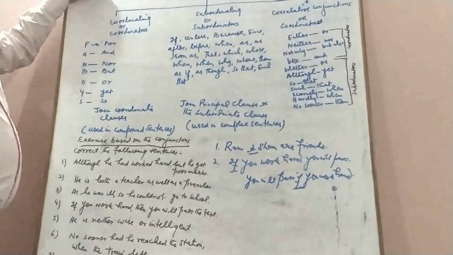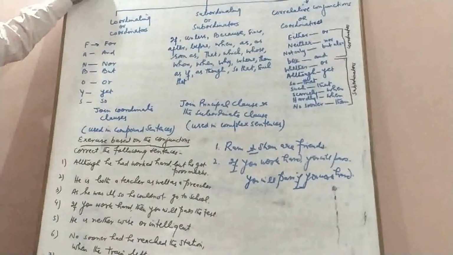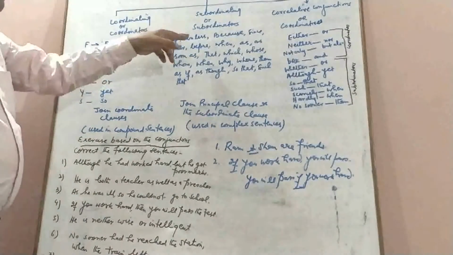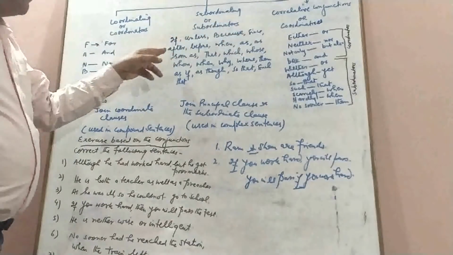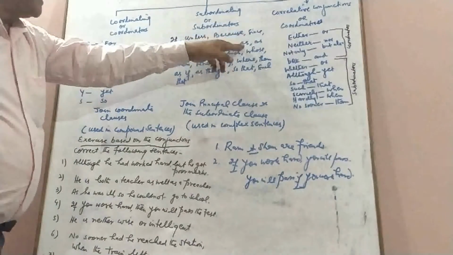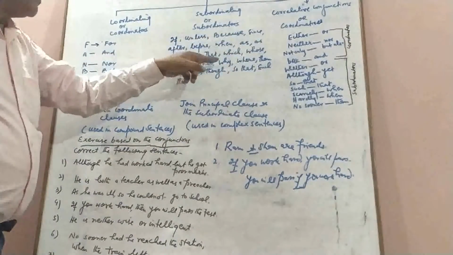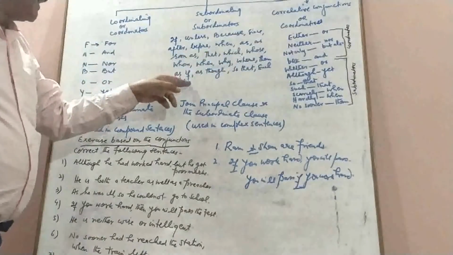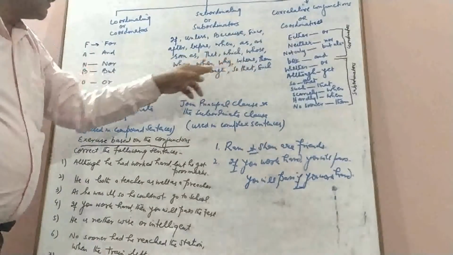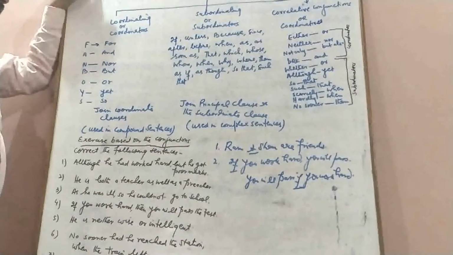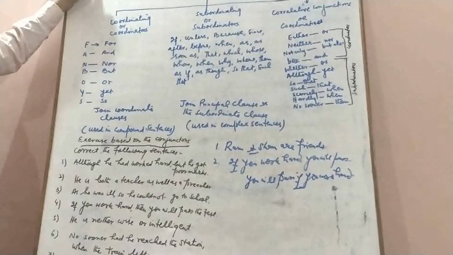So these conjunctions show place, time, comparison, condition, reason, cause, etc. For example, we have if, unless, because, since, after, before, when, as soon as, that, which, whose, whom, why, where, then, as if, as though, so that, such that. So these conjunctions are known as subordinating conjunctions because they join a principal clause with the subordinate clause.